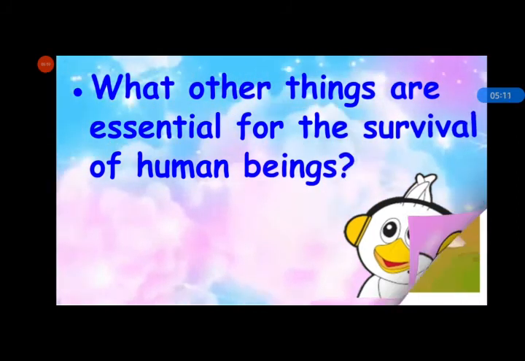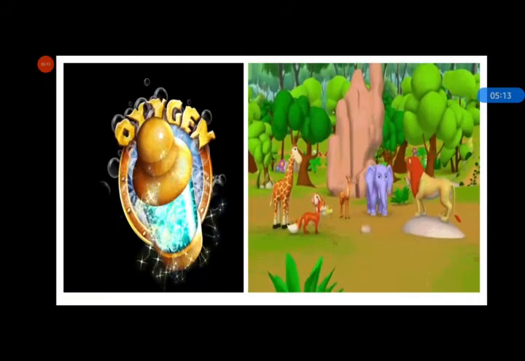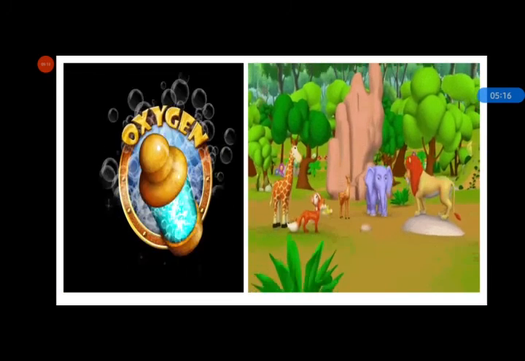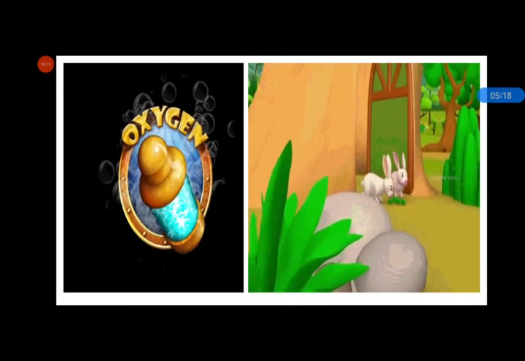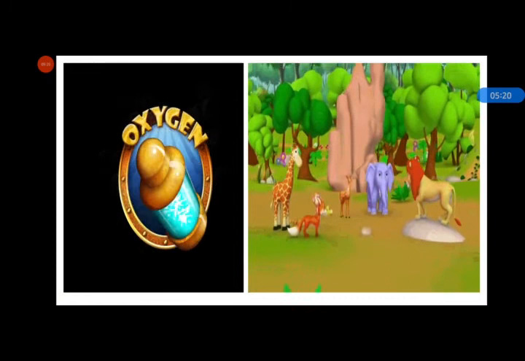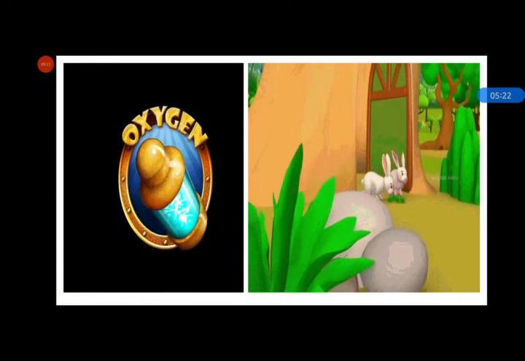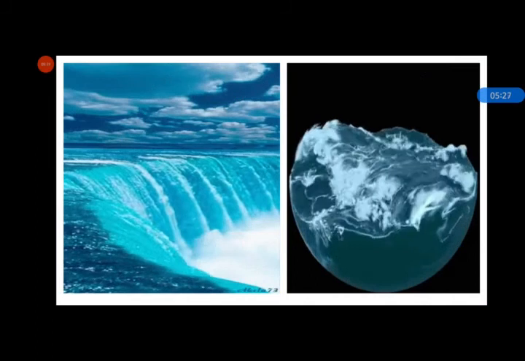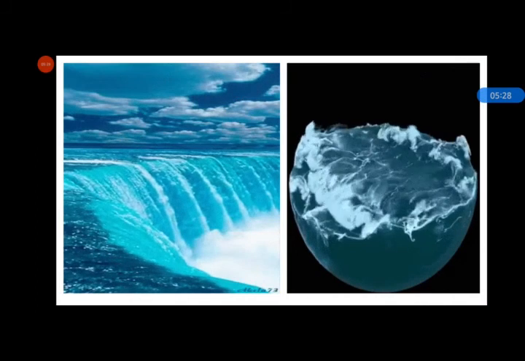So, planet Earth has oxygen, which is needed by people, animals and plants to breathe. And the planet Earth also has water, which is also necessary for all living things.